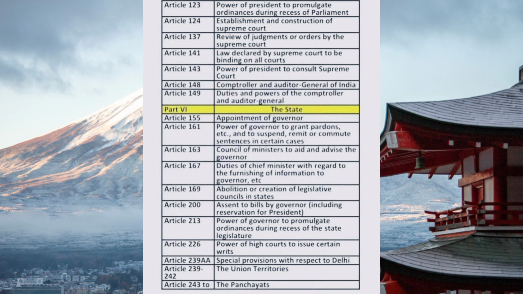Article 239A, special provisions with respect to Delhi, and Articles 239 to 242, the Union Territories. Article 243, the Panchayats.